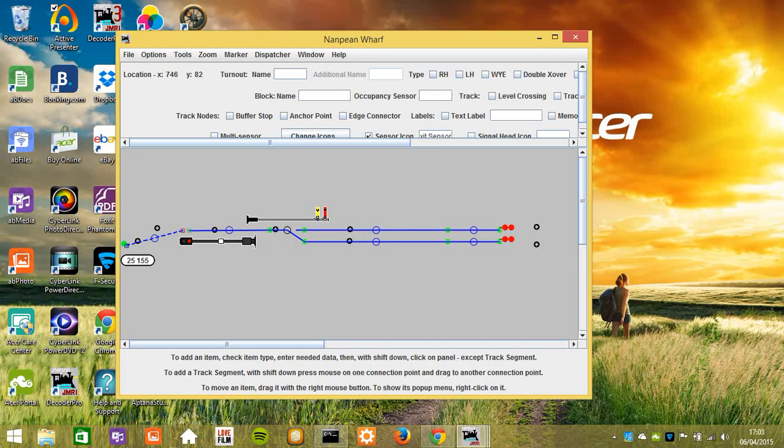A train approaches from the west, you see it activating the block sensors. Note the signal for entry to the sidings is not cleared yet as a route has not been set. The signal controller clicks the route setting icon for siding 1 which sets the point and clears the signal.